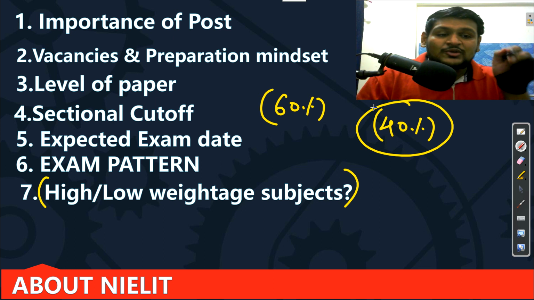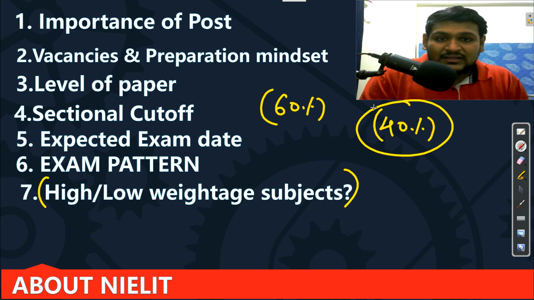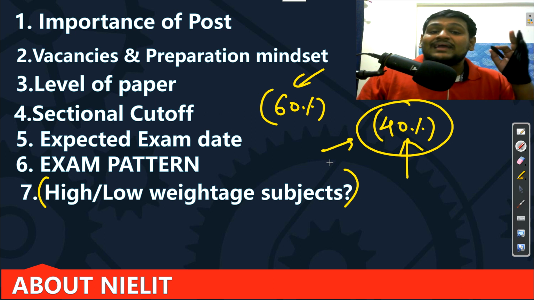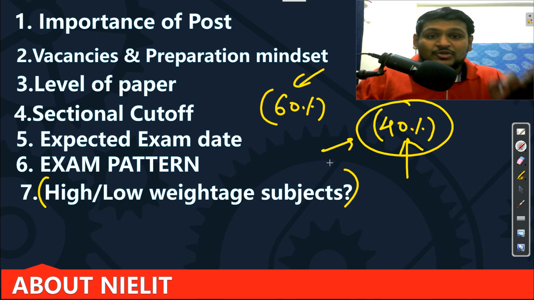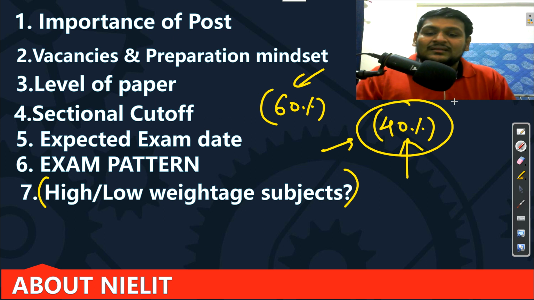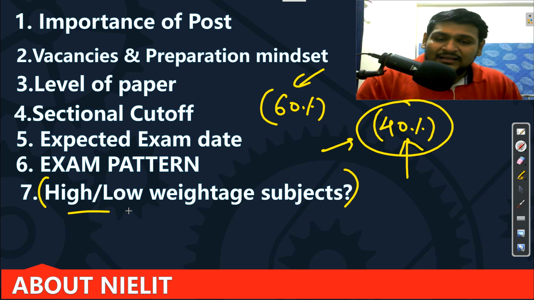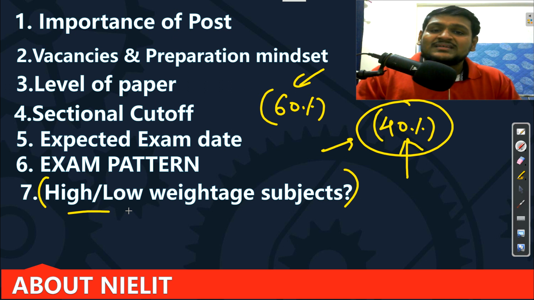That's why in the start I told you that there should be maximum coverage of the syllabus, so that we can handle this 40%. This 60% I know, for example 10 marks will be for mathematics and a few subjects have fixed weightage, but this 40% we can't predict. It may be anything, which happened in 2021 also. I will share this after our periodic strategy videos, so don't worry about that. Our first and only goal is to complete the syllabus properly and in depth, and we will prepare for both your exam and interview.